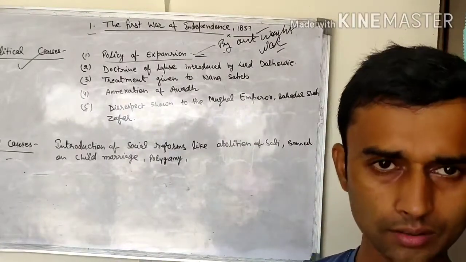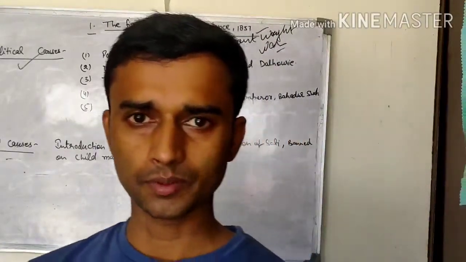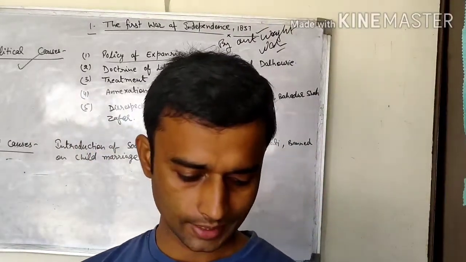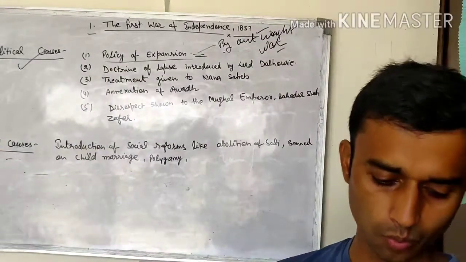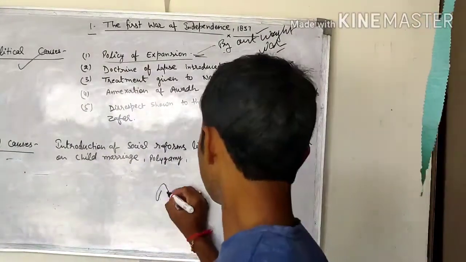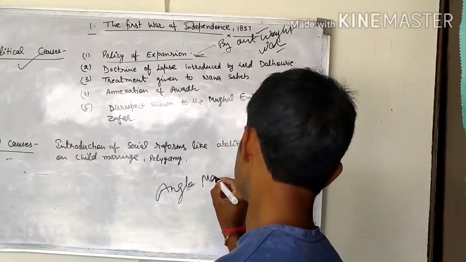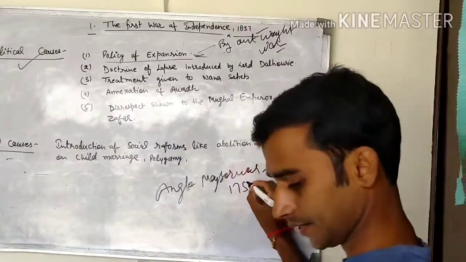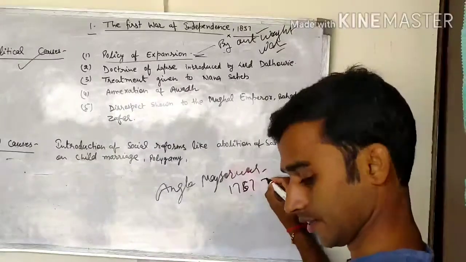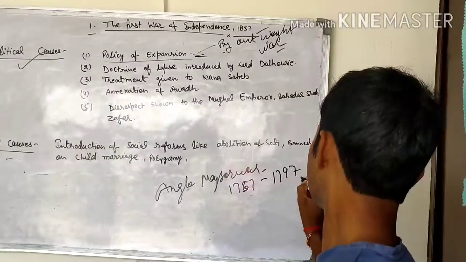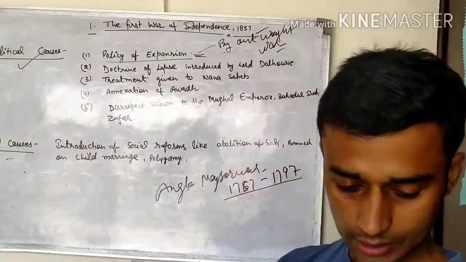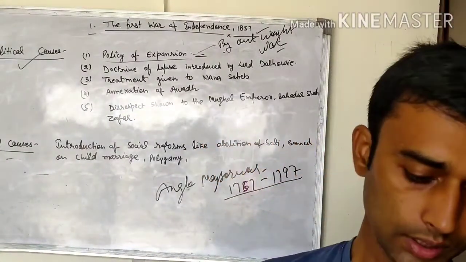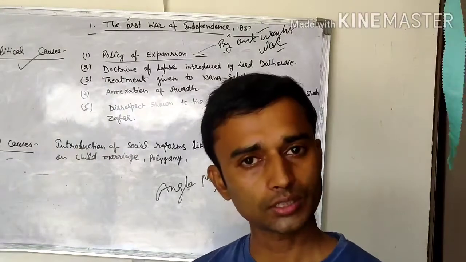They became masters of Bengal, Bihar, and Odisha after the Battle of Plassey. As a result of their success in the Anglo-Mysore Wars, it went on. The Anglo-Mysore Wars, from 1767 to 1797, were fought by the East India Company against the Mysore state.